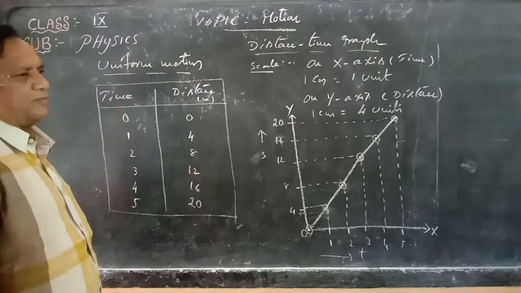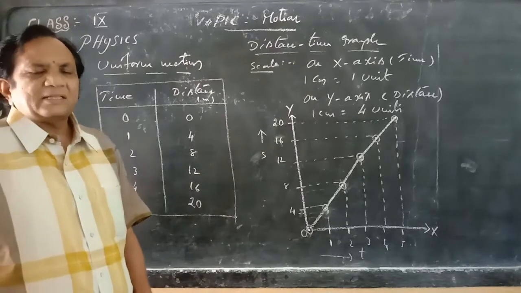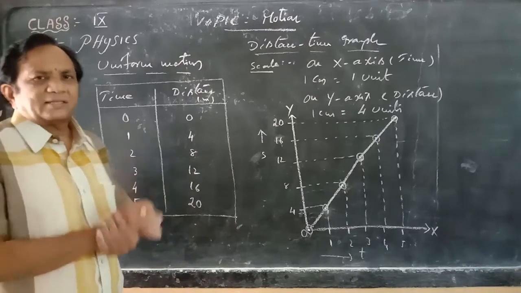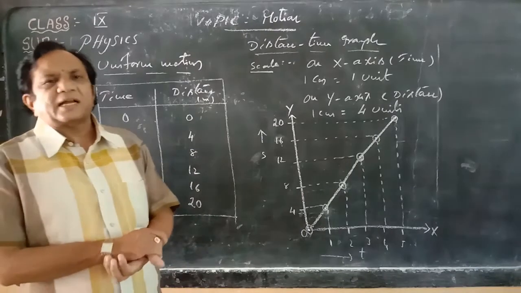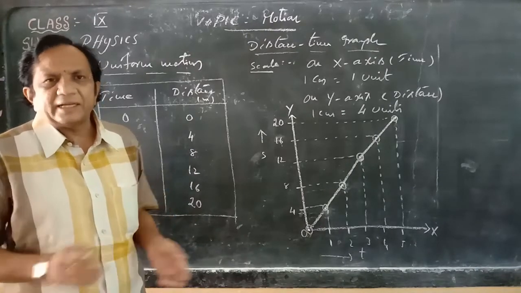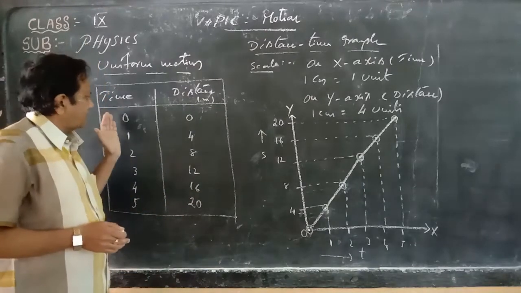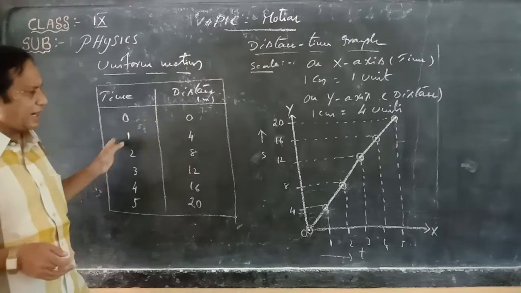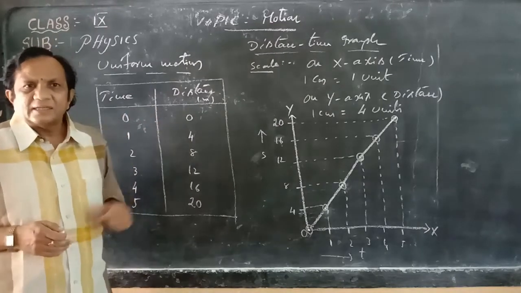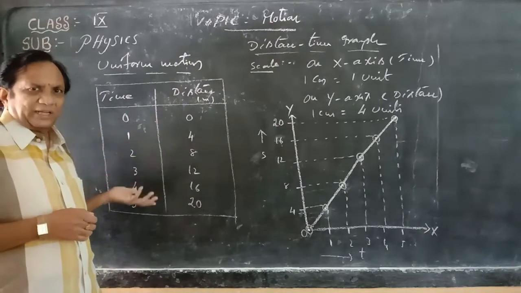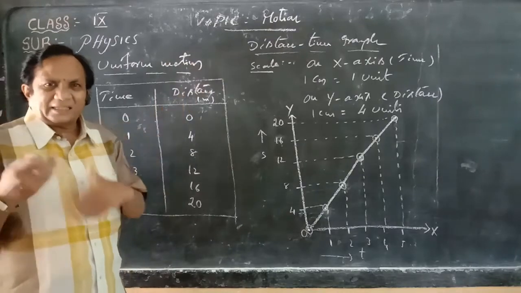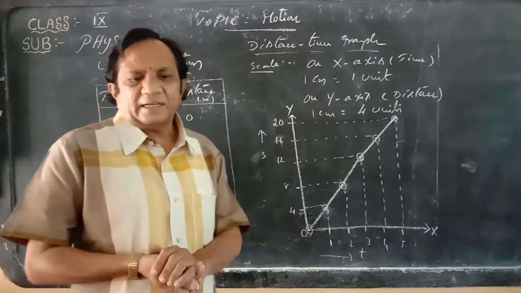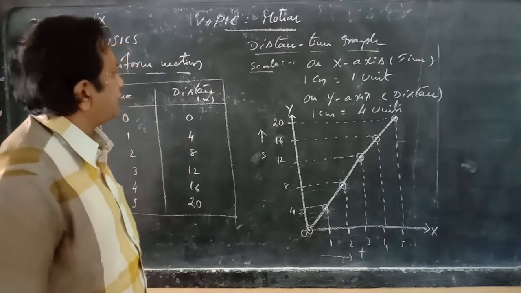Then non-uniform motion means unequal distances are traveled in unequal intervals of time. For example, it starts from 0. After 1 second, it travels 5 meters. After 2 or 3 seconds, it will be 18 meters. Like that, unequal times and unequal distances are considered. It is said to be non-uniform motion.